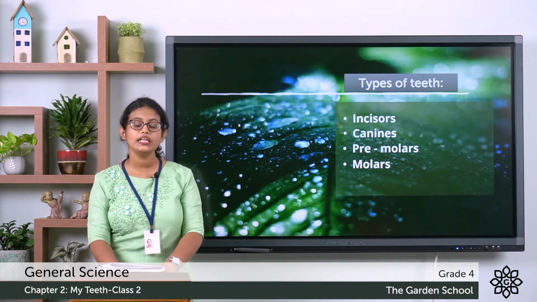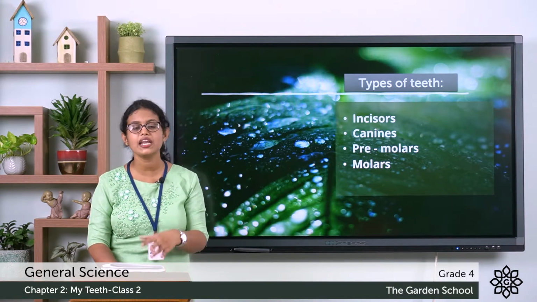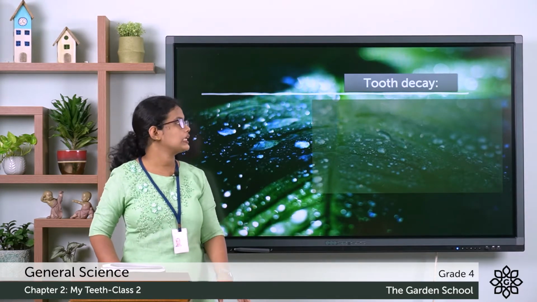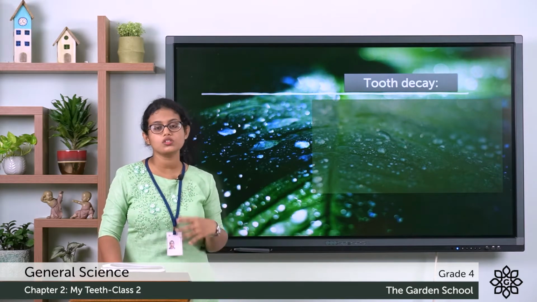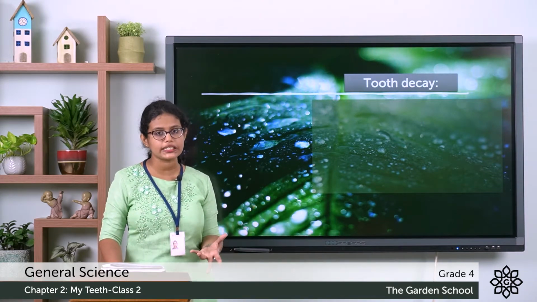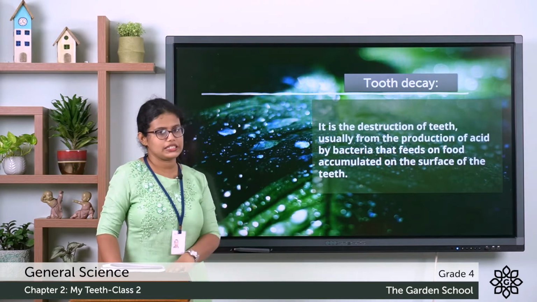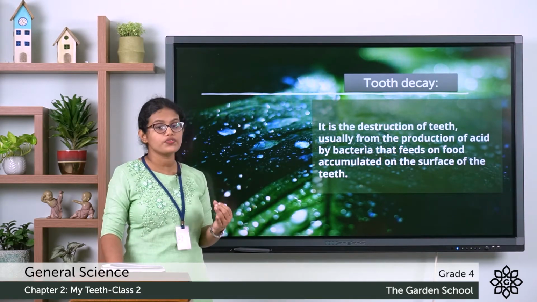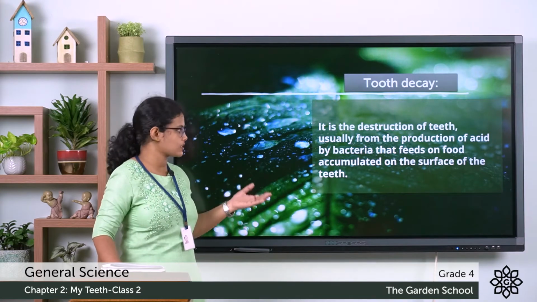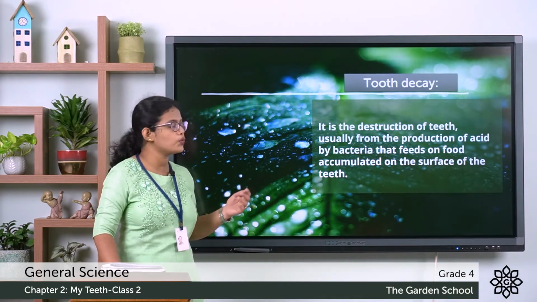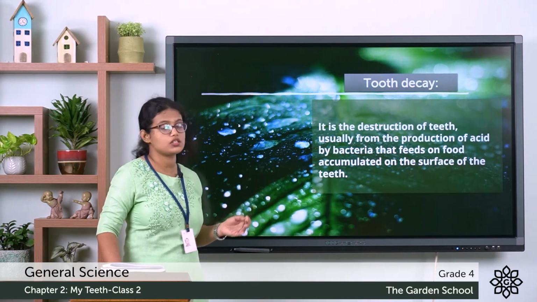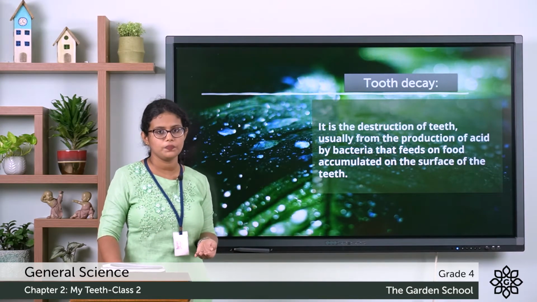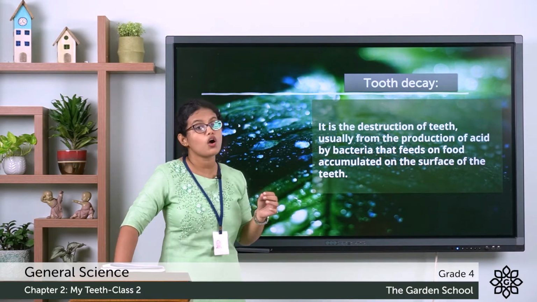So now let's discuss another topic, and that is tooth decay. Do you know what is the meaning of tooth decay? Let's see here. It is the destruction of teeth, usually from the production of acid by bacteria that feeds on food accumulated on the surface of the teeth. So that is tooth decay. It is the destruction of teeth.